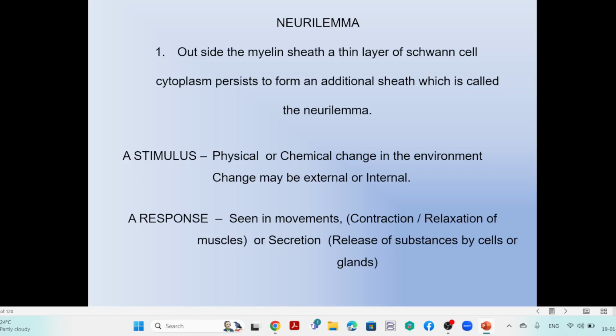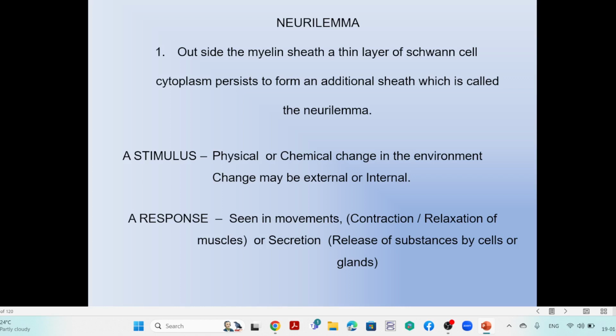For example, if someone pinches you, that is physical. Suppose at tea time, I desire to take a tea, or at lunch time, I desire to take lunch. The internal environment is related to chemical reactions. So there are physical changes and chemical changes.